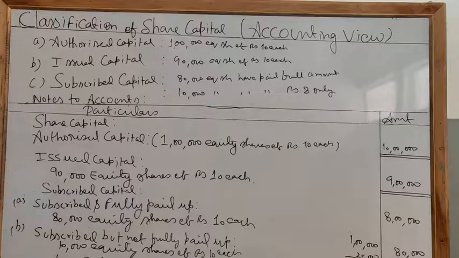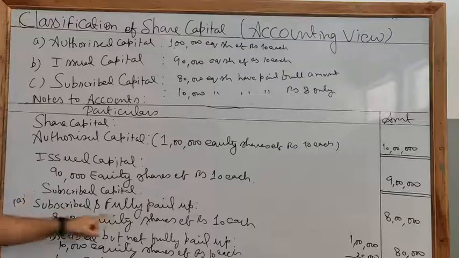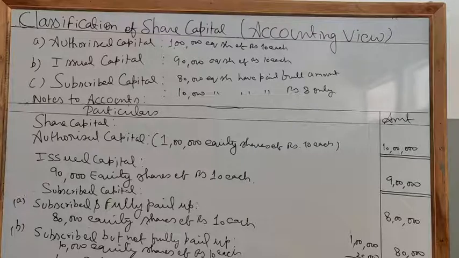So your notes to the accounts have been prepared and this is how the share capital has been shown according to Schedule 3, Part 1 of the Companies Act. First, share capital authorized. Out of the authorized, how much you have issued, and out of the issued, how much is subscribed. And subscribed is again divided into 2 parts: subscribed and fully paid up, and subscribed but not fully paid up.